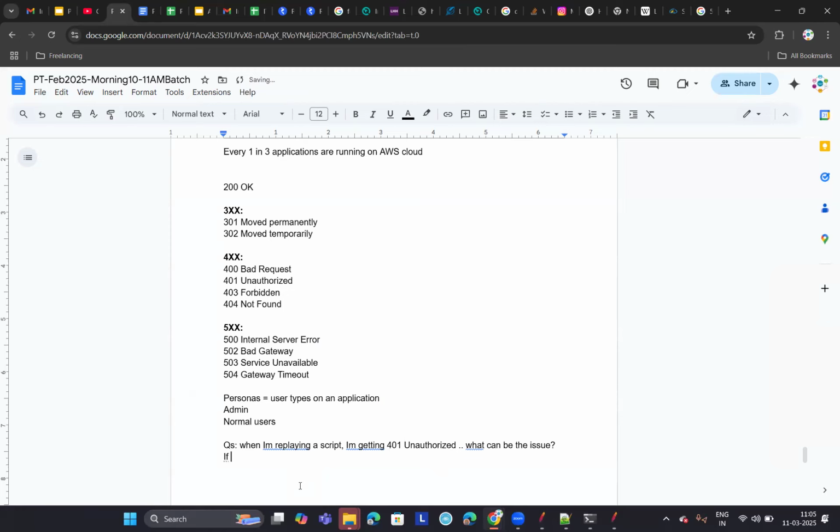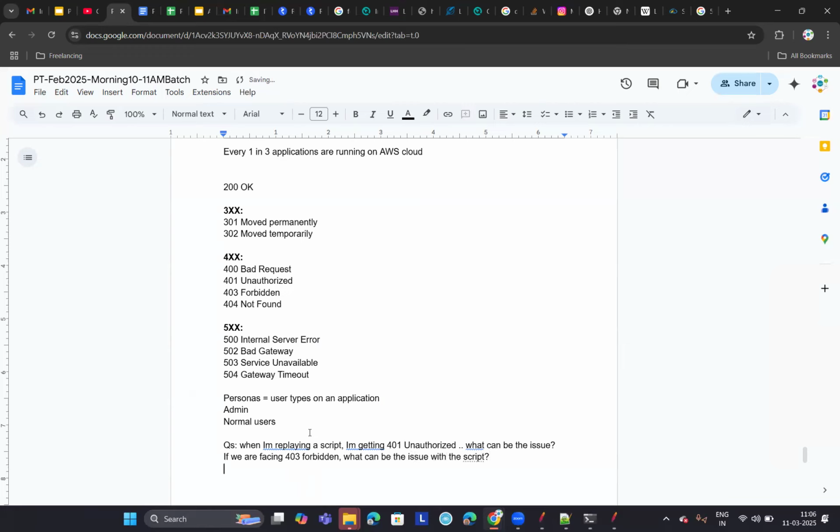If we are facing a 403 forbidden error, what can be the issue with the script?